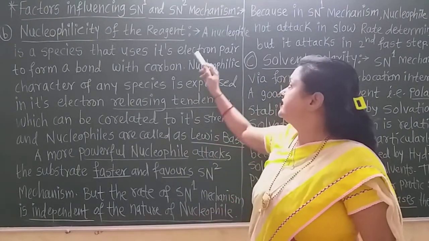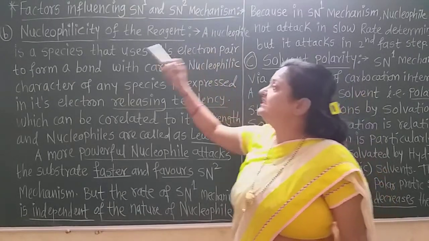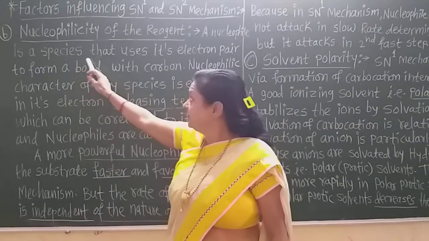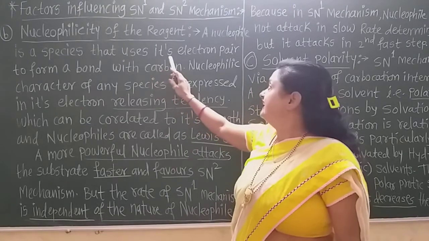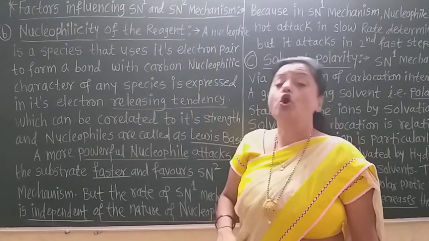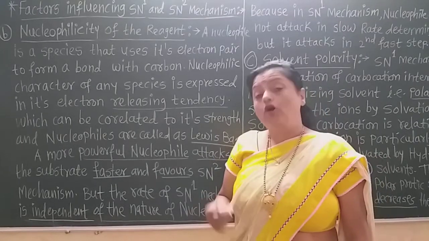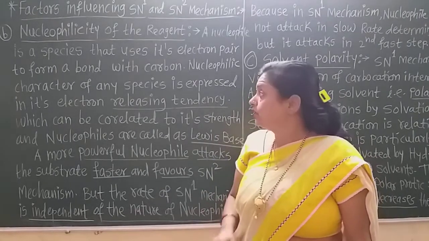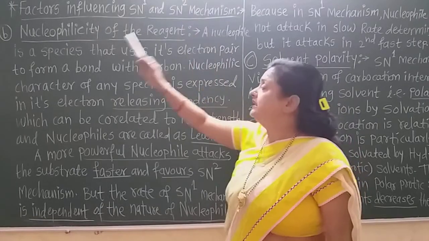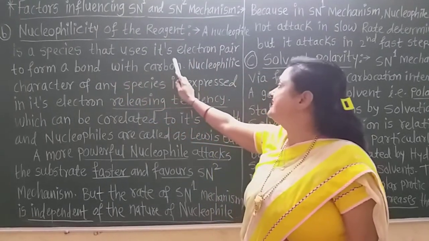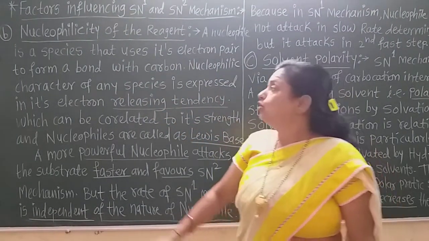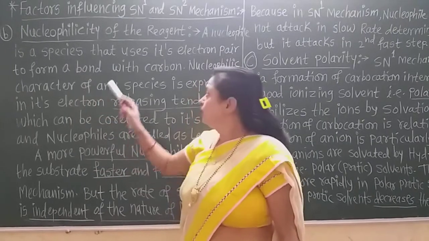Now see here, the nucleophile is a species that uses its electron pair to form a bond with carbon.